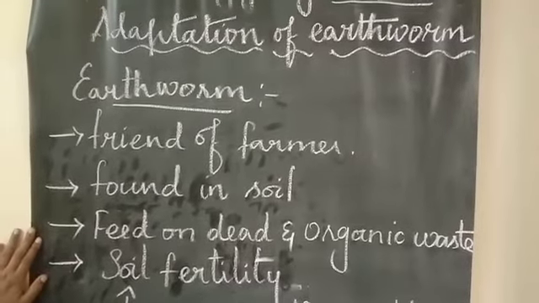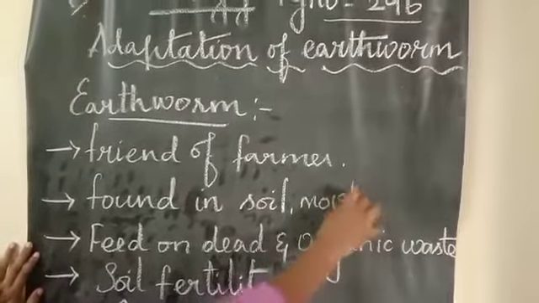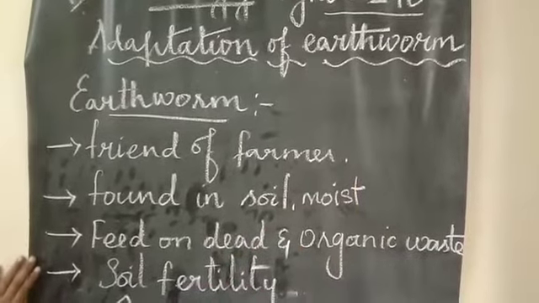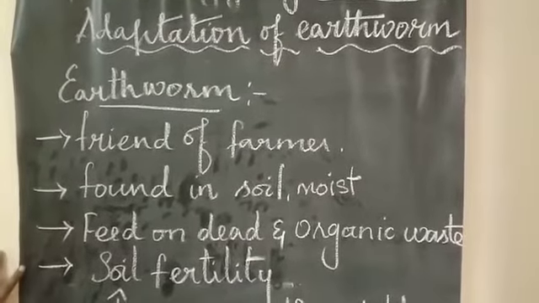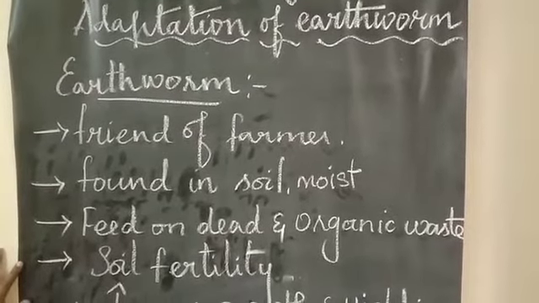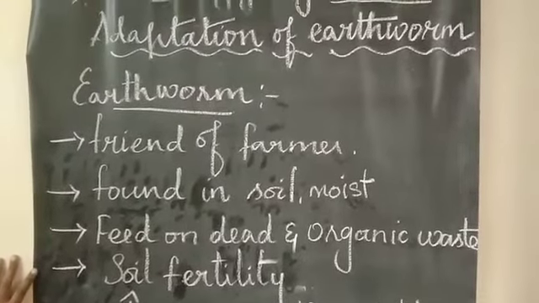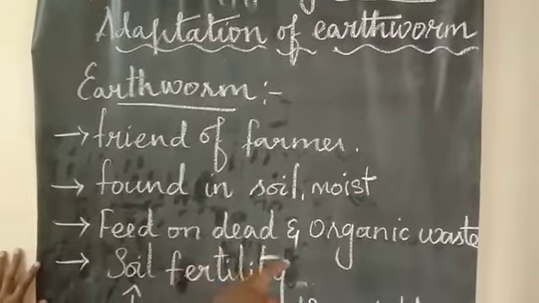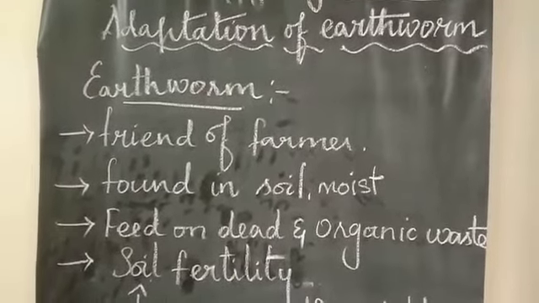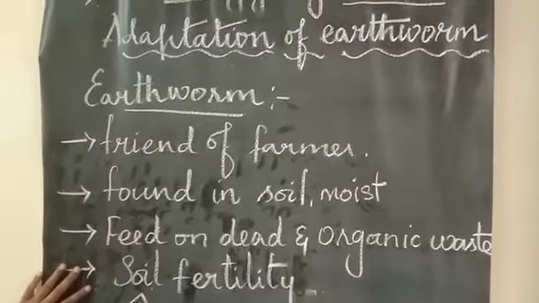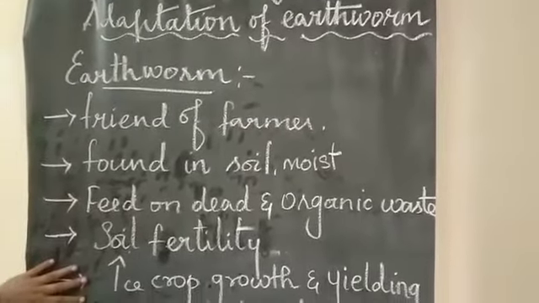And where is it found? It is found in the soil, and most probably we can see this earthworm in the moist area. Wherever water is present, in a moist area, you can see the earthworm. They feed on dead and organic waste matter like dry leaves, skin of fruits, dead plants or any of the things. The main function of this earthworm is that it improves the soil fertility. It increases the crop growth as well as the yielding process.